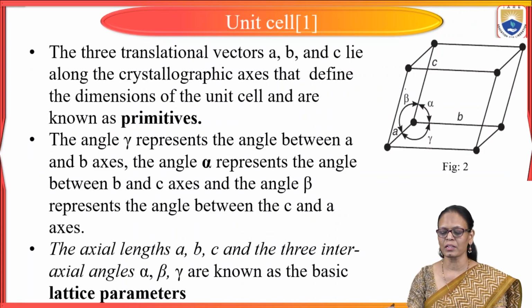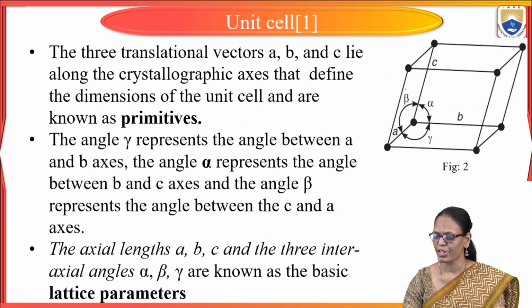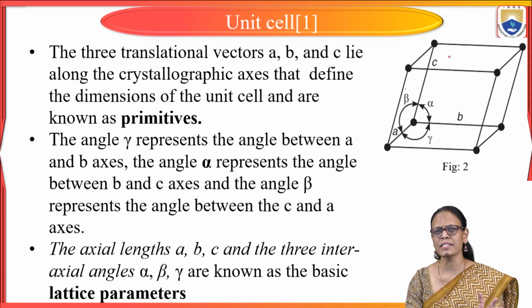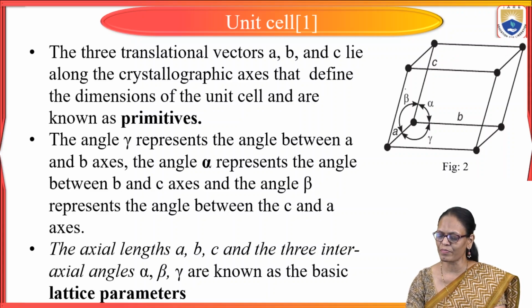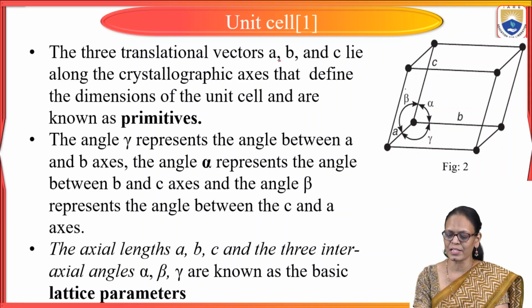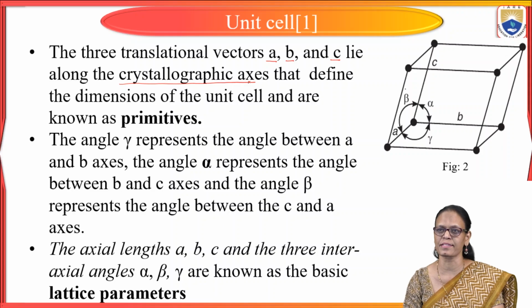Now, coming to the translational vectors, if you see this unit cell, this is a unit cell. Unit cell is nothing but the smallest geometric volume in a given crystal structure. So, when we are talking about the smallest geometric volume, the translational vectors here are A, B and C and they lie along the crystallographic axis.